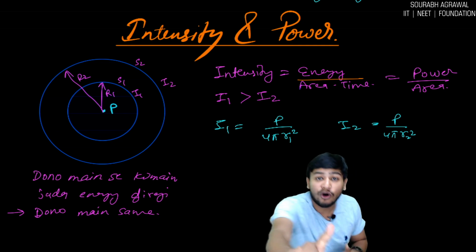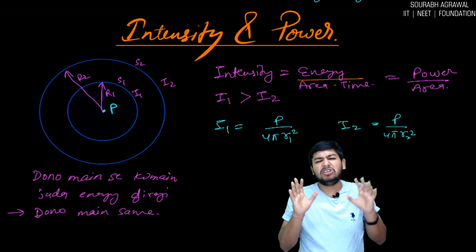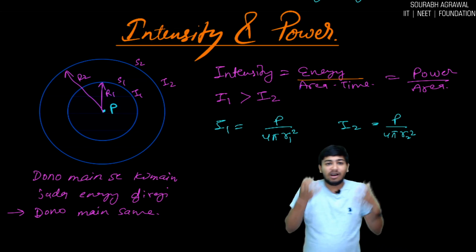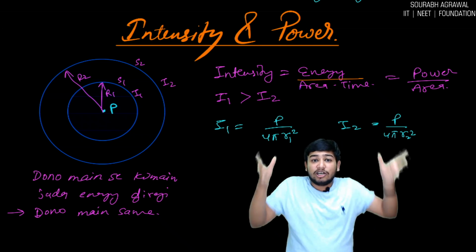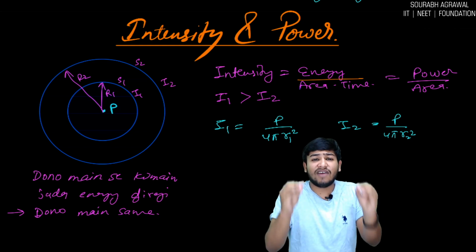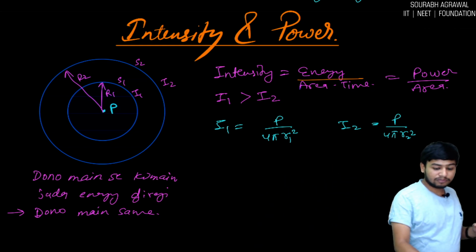If you know about intensity and power, this radiation pressure is very easy. Just by reading the name, radiation pressure, it seems it must be difficult. No, it is very simple. So just concentrate on what I am telling you.